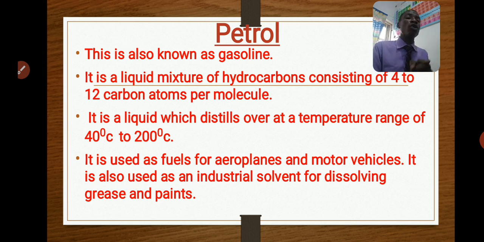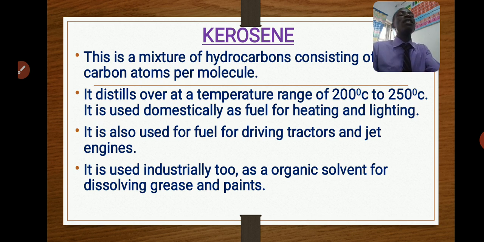Remember, it is a mixture, so it is going to have a very wide range of boiling points. It boils around 40 to 200 degrees Celsius. The major function of petrol is as fuel for aeroplanes and motor vehicles. It can also be used for dissolving grease and paint. You can use petrol to dissolve grease. So that's petrol. The next fraction is kerosene.